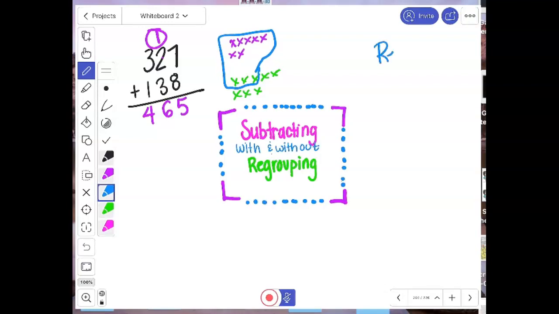Regrouping refers to grouping up or ungrouping tens and ones and hundreds into groups of 10, okay? So in second grade, you probably used the word ungrouping when you were subtracting. So today we're going to practice that.